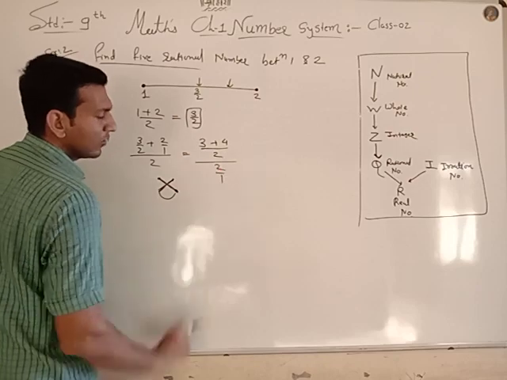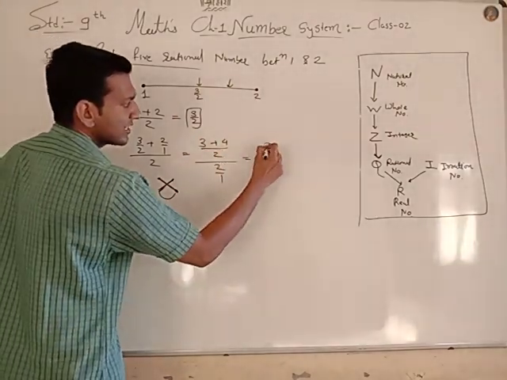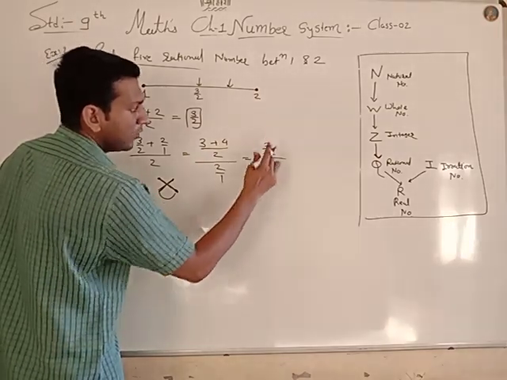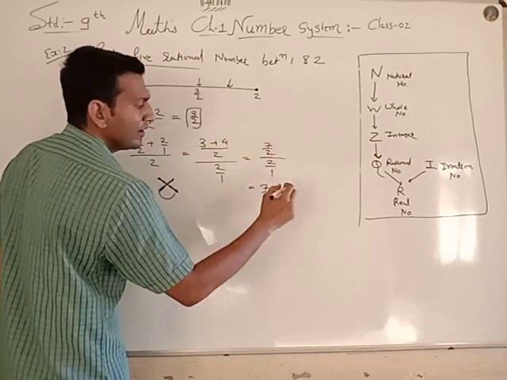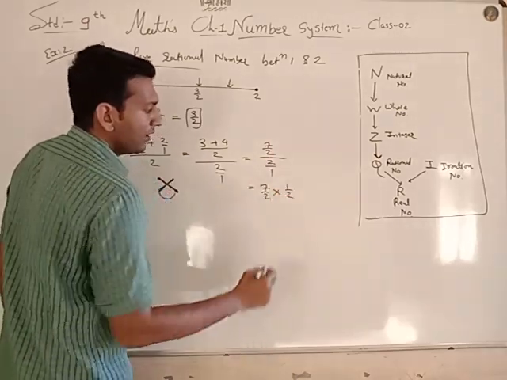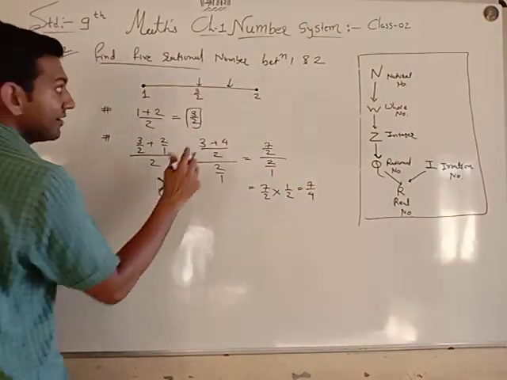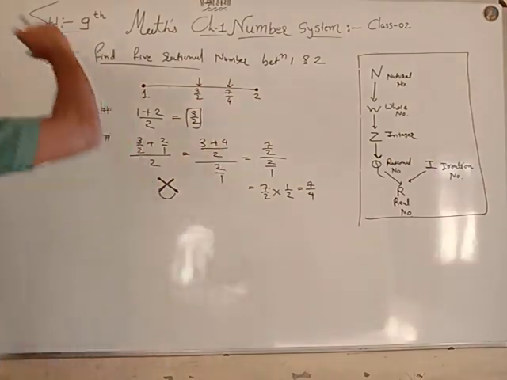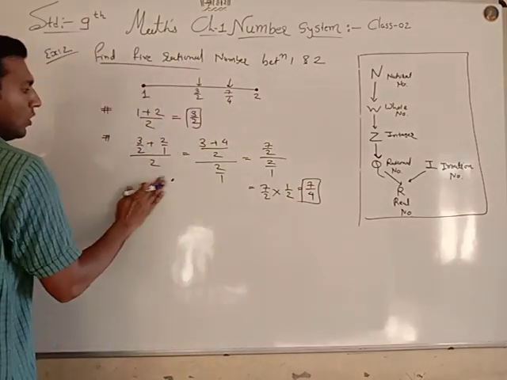The exact same concept I use here. Now 3 plus 4 is 7, 7 by 2 upon 2 by 1. Now 7 by 2 into the reciprocal of the denominator, so I get 1 by 2, so my answer is 7 by 4. Okay, so 7 by 4 is exactly between 3 by 2 and 2. So my second answer came 7 by 4.